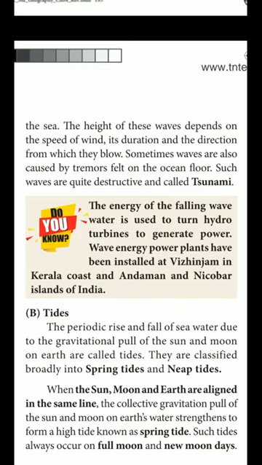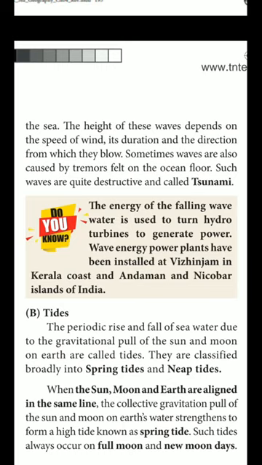Okay. Next one, the energy of the falling wave water is used to turn hydro turbines to generate power. Power can also be generated from waves. This is mostly seen in Kerala and Andaman and Nicobar Islands. Wave energy power plants have been installed at Vizhinjam. Where is Vizhinjam? It is on the Kerala coast of India.